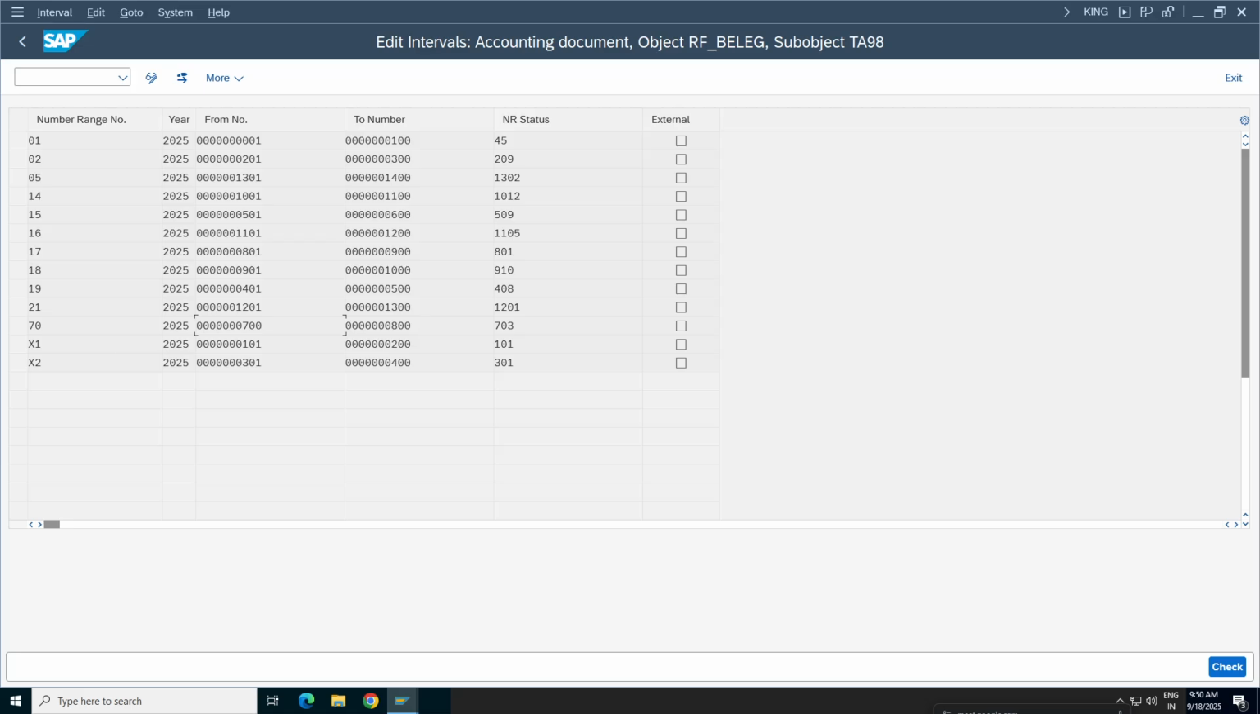Ultimately, if you want to use the same number range, you can just copy and use the same number. You can use this 18 for T9 also. I don't think the system will expect a different number range for the other ledger. But here you can use 70, 75, anything for the different document types.